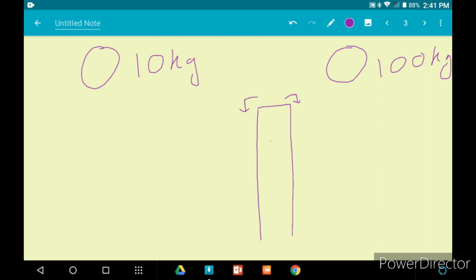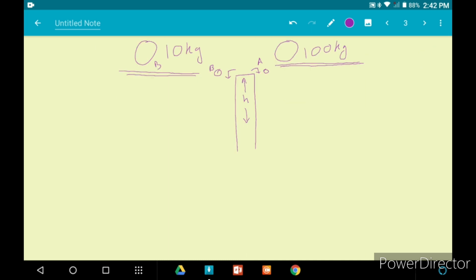Let the height be h. Now this is object A, this is object B. Now let us calculate for both of these scenarios. Again, like the previous example, force of gravity would be given by